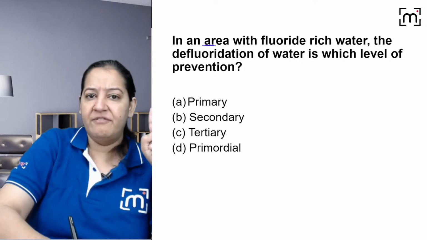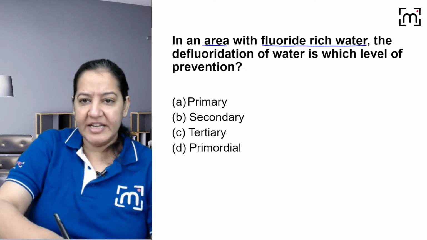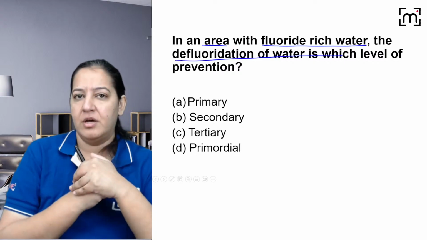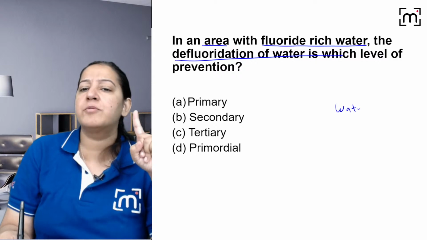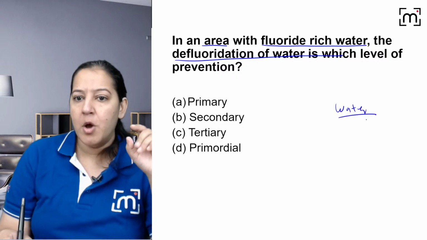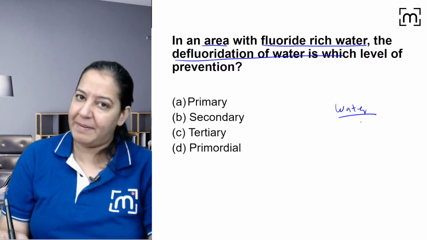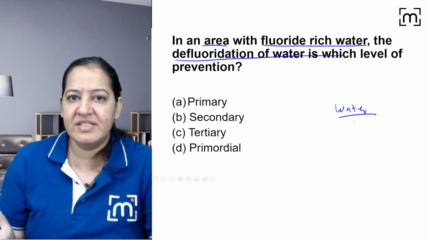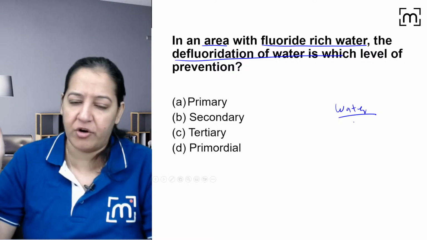In an area where fluorine-rich water comes, defluorination of water is done before supplying it to the population. We all get water. From where does water come to your house? Water is supplied by the government. Every day we have a fixed time at which water comes to our house, and we just collect it in our tank or somewhere, right?